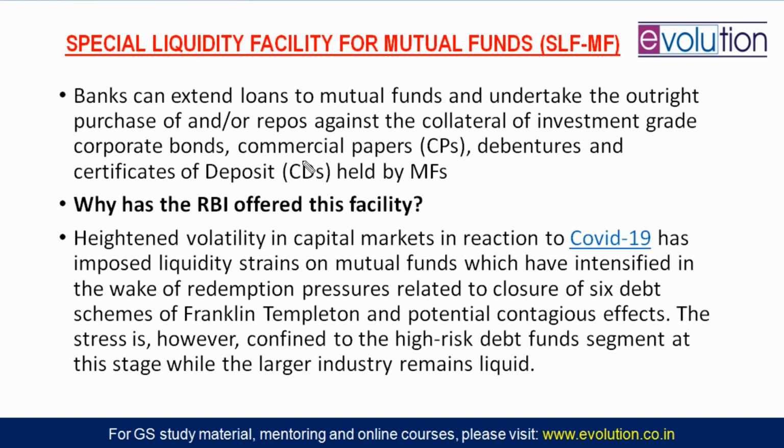So banks will be providing this money to mutual funds for free? No. I already told you that mutual funds invest money in different companies, corporations, and infrastructure projects. So these mutual funds hold investment grade corporate bonds, commercial papers, debentures, and certificates of deposit. These will be used as collateral by mutual funds for getting money from banks, which money was provided by RBI to banks, 50,000 crore, through the special liquidity facility for mutual funds.